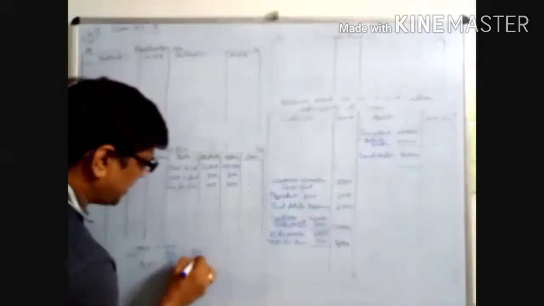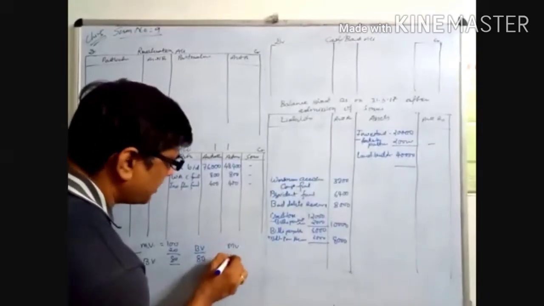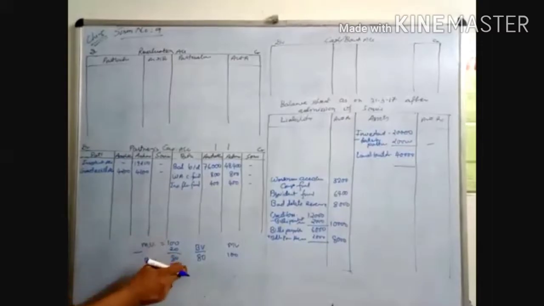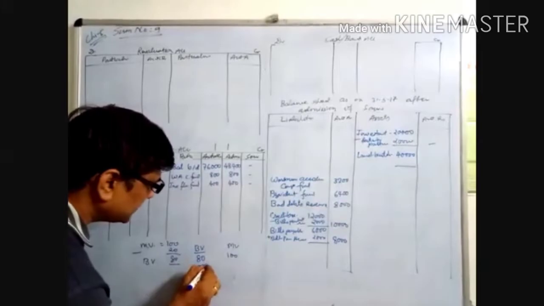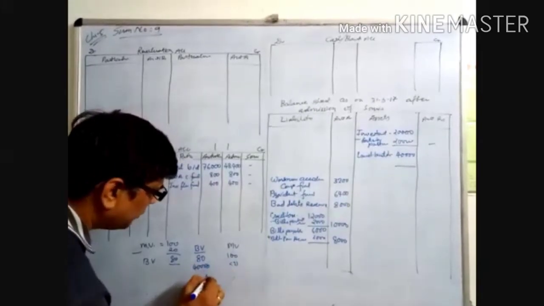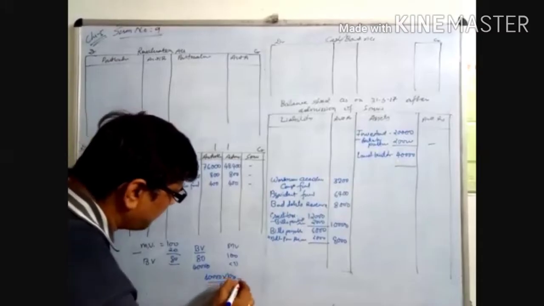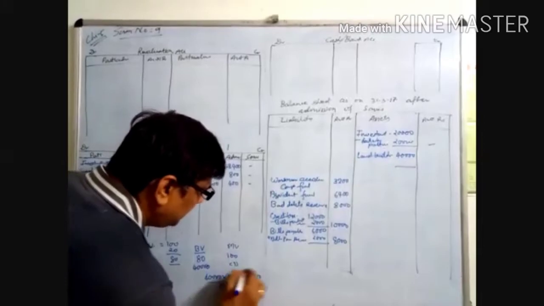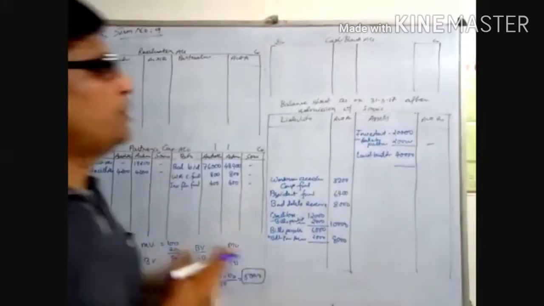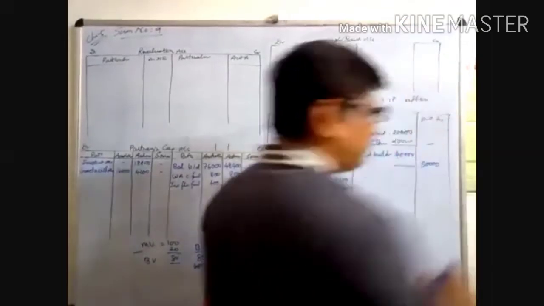When book value is 80, market value is 100. Now the book value is 40,000. What is the market value? So 40,000 into 100 divided by 80. 8 fives are 40, so you get 50,000.